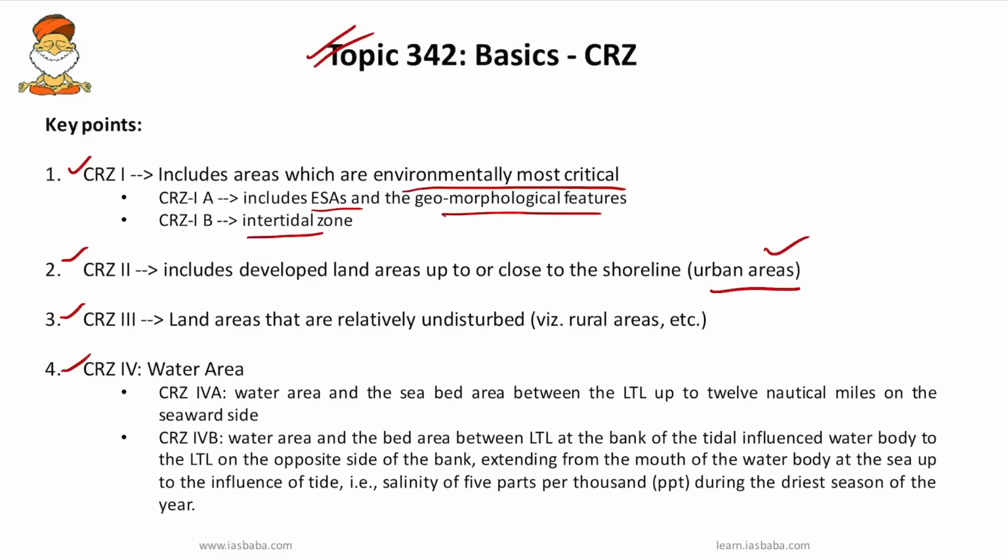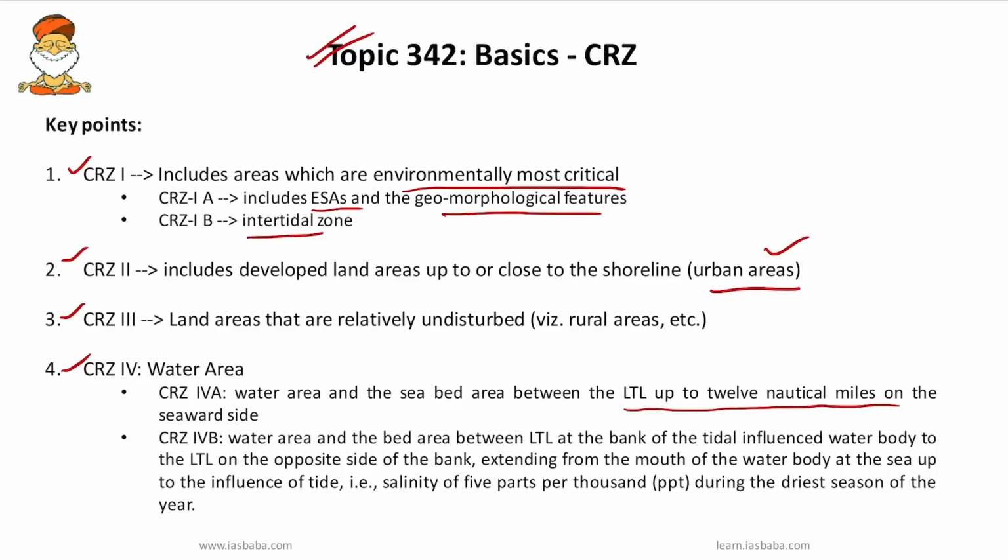And CRZ4 deals with the water area. Under CRZ4 we have two categories, CRZ4A and CRZ4B. CRZ4A is the water area and seabed area between the low tide level up to 12 nautical miles on the seaward side, whereas CRZ4B is the water area and bed area which doesn't come under the CRZ4A category.